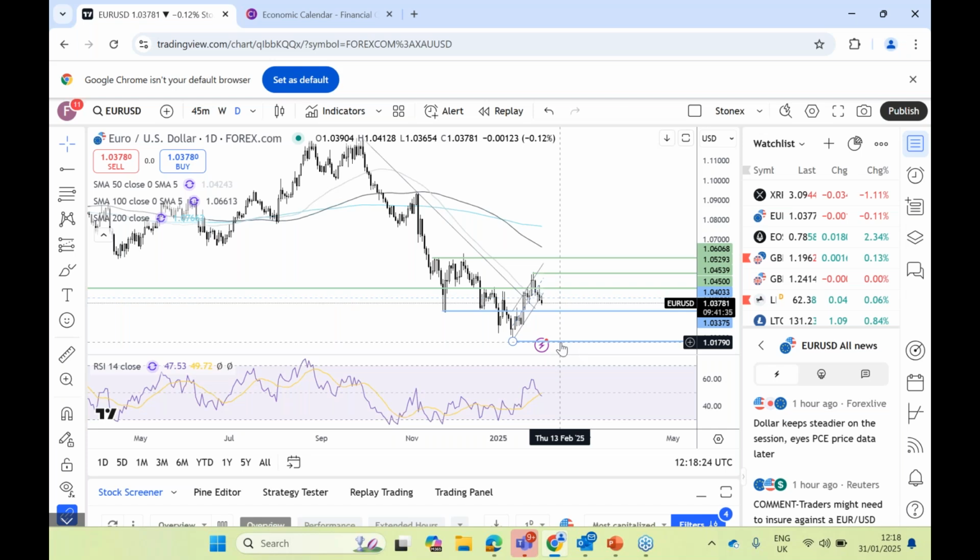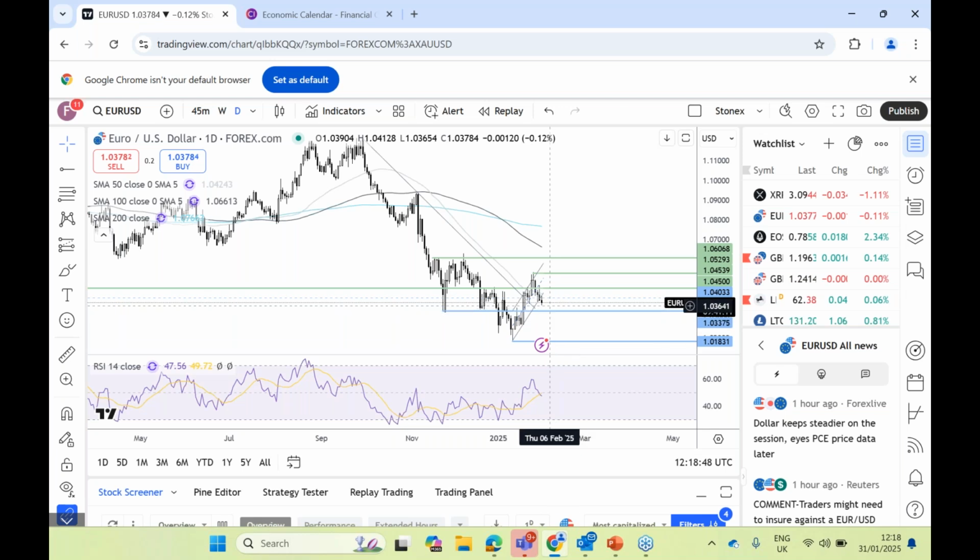Obviously, we had the slightly more hawkish Fed this week, but we did see weaker than expected GDP data. We've still got core PCE, the Fed's preferred rate for inflation, to be released today. That still hasn't been released. And we've got some jobs non-farm payroll data next week, but I'll come to that shortly.